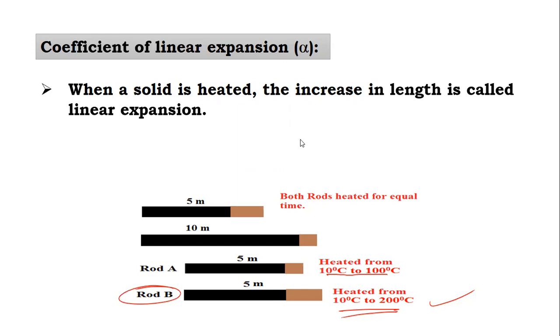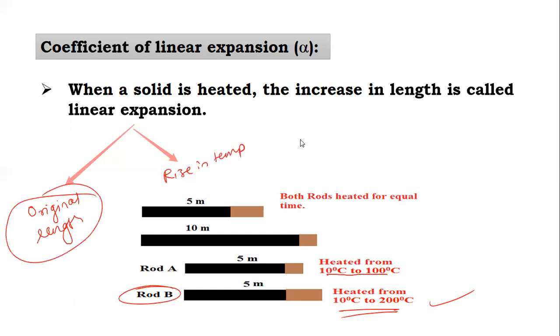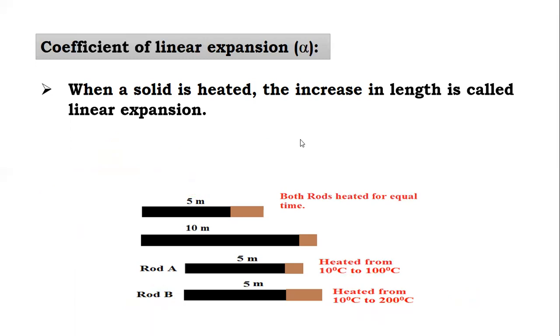The first thing, linear expansion depends on original length. And the second one, linear expansion depends on rise in temperature. So these are the two things you come to know here. Now, based on these two things, we have to derive an expression for the linear expansion. Now, let me proceed with this article.